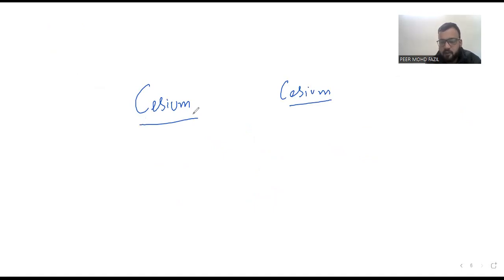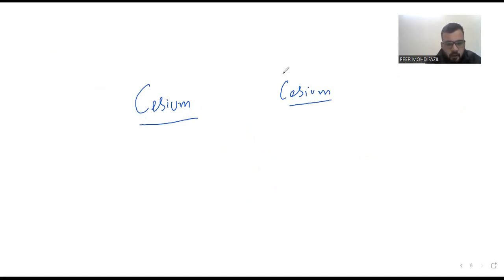Let's understand that. Now, I will take cesium and I will take cesium again. You will be saying, sir, you are taking both the cesiums again. So what will matter here, so that we have to apply a different work function?